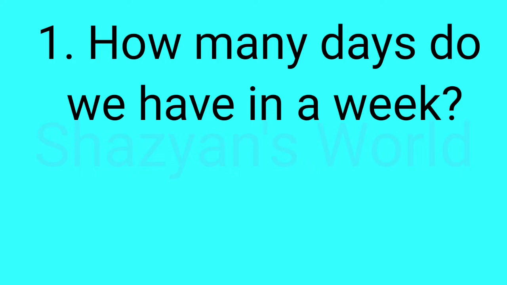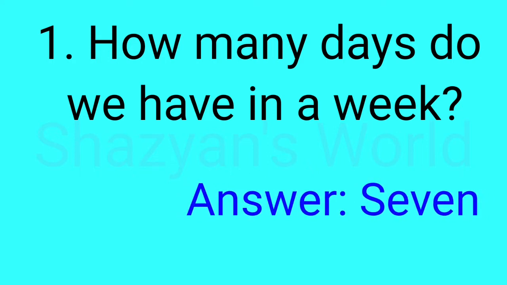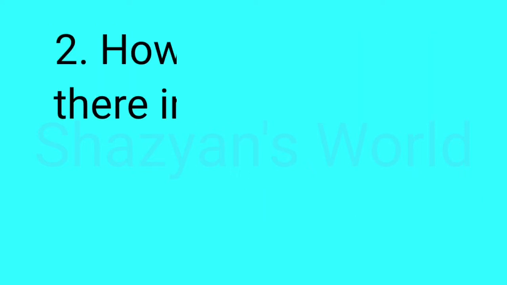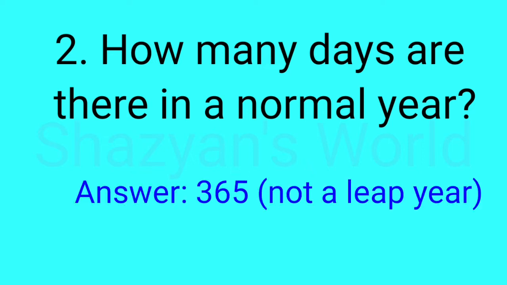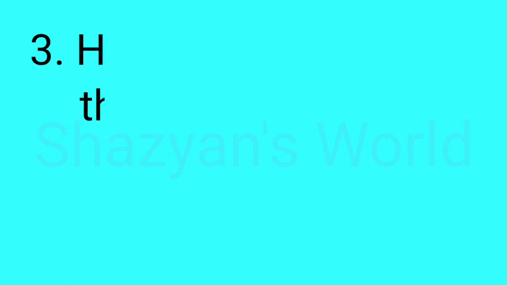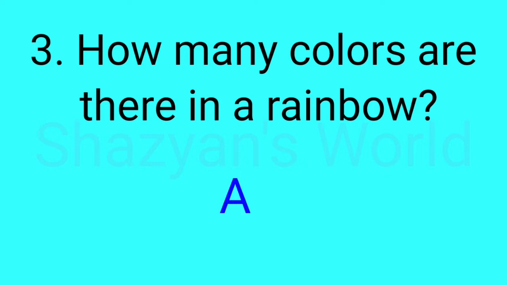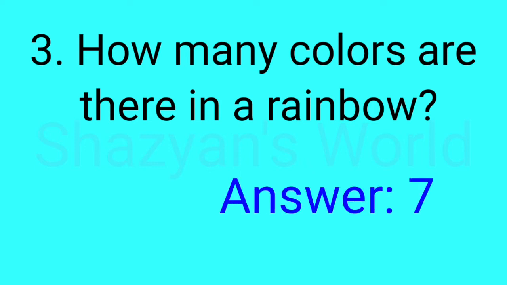How many days do we have in a week? Answer 7. How many days are there in a normal year? Answer 365. How many colors are there in a rainbow? Answer 7.